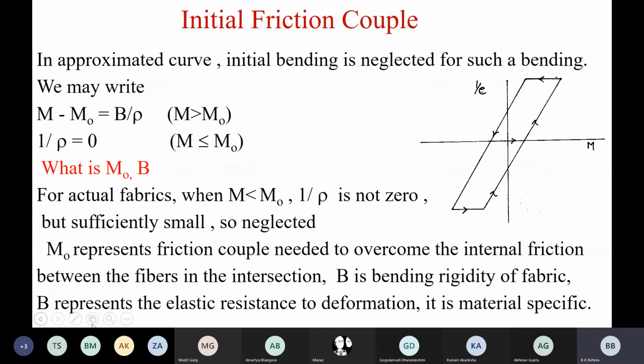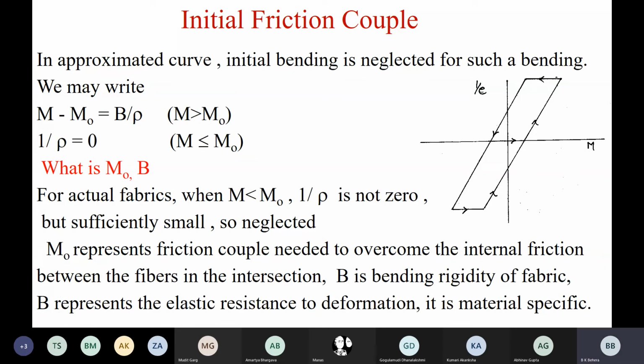So B is the bending rigidity. B represents the elastic resistance to deformation. It is material specific, just like tensile modulus. B is nothing but a modulus, the bending modulus, and the modulus of every material is different. This you know from fundamentals of physics.